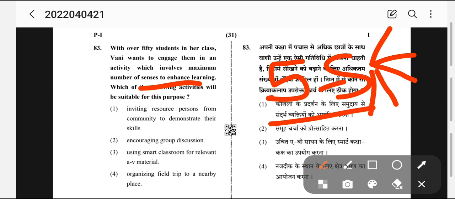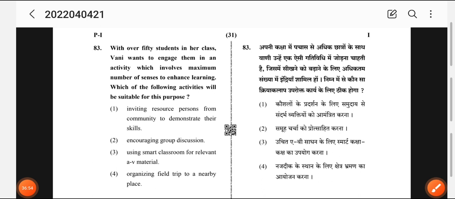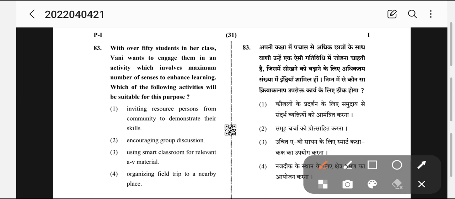What will be the activity she will use? Let's see. Number 1, inviting resource person from community to demonstrate their skills. Encourage group discussion. Number 4, use smart class for relevant AV material. Organize trip to a nearby place. I'm giving you 5 seconds. You can choose your answer.